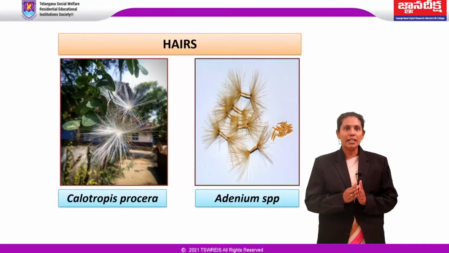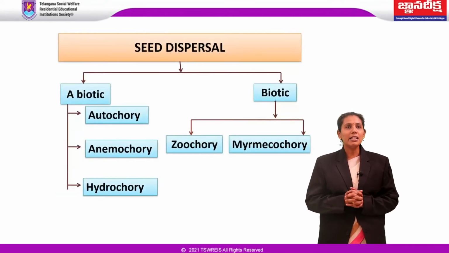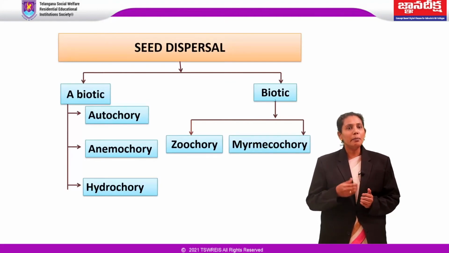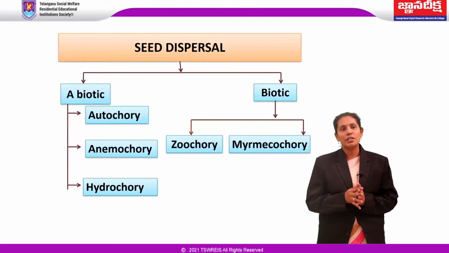Next, coming to seed dispersal. It is the movement, spread or transport of seeds away from the parent plant. Usually, plants bear many fruits and innumerable seeds. If all the seeds produced by a plant germinate in the immediate vicinity, they will have several disadvantages.